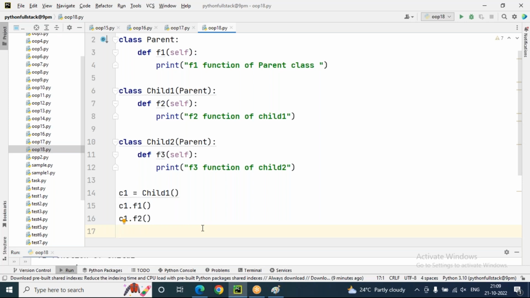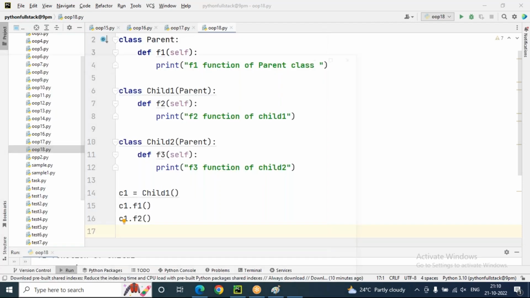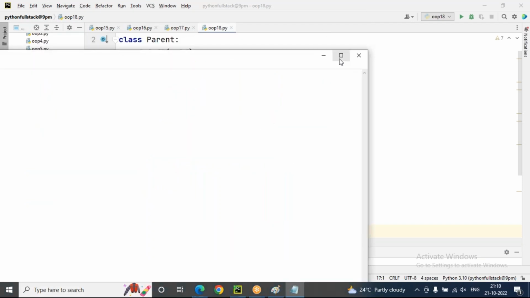So in this hierarchical inheritance context, I am going to introduce some built-in functions. The isinstance function is there, and the issubclass function also. These two functions I'm going to discuss. What is isinstance and what is issubclass? These two are inheritance functions only.